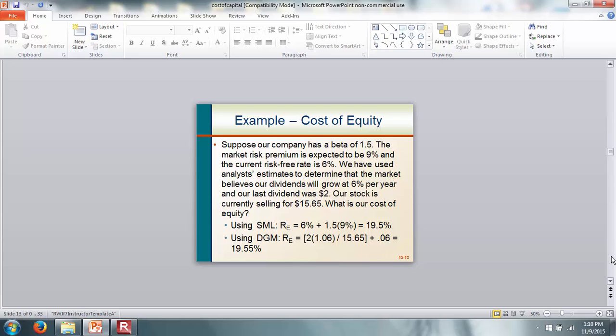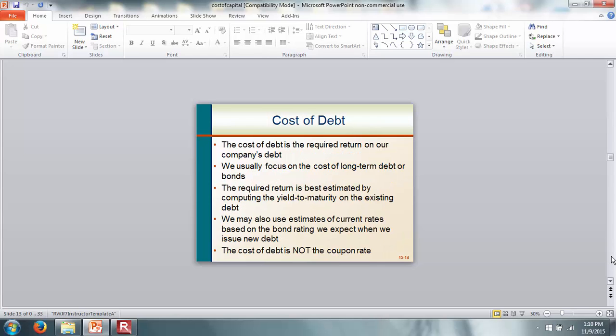So the cost of equity is equal to the risk-free rate, which is 6%, plus the beta, which is 1.5, times 9%. That gives you 19.5%. Now, if you use the dividend growth formula, that gives you 19.55%. Clearly, these are textbook examples, and the numbers match mainly because of that. Now, what is the cost of debt?